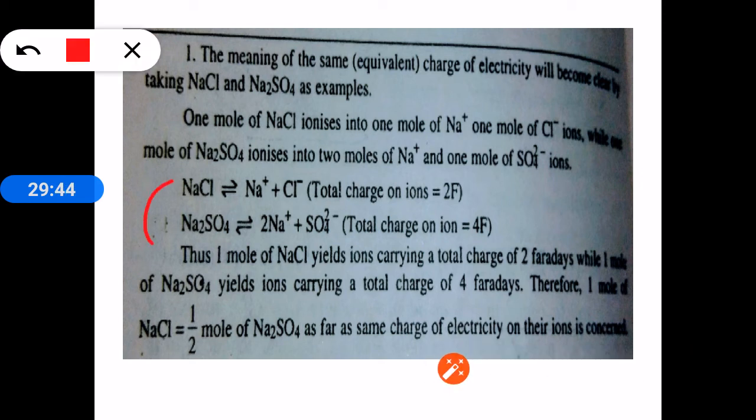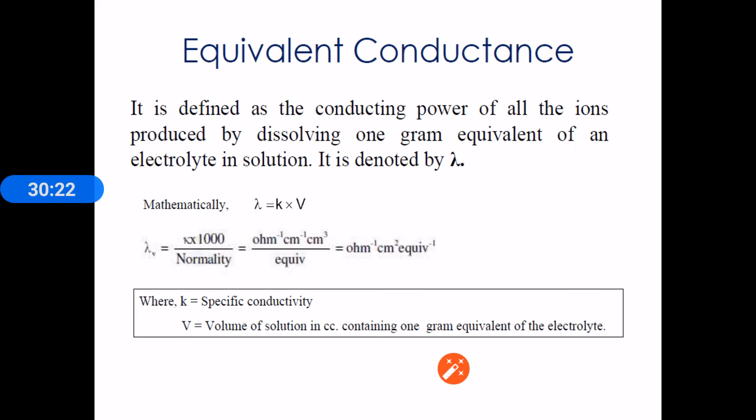In the same way, in order to compare the conductance value, or the tendency of the electrolytes to allow the current to pass through them, we have to compare them by taking the weight of the electrolytes which will give the same number of ions in the solution. If we take one molecular weight, it will give a different number of ions. Sodium chloride molecular weight is giving 2 Faraday, whereas sodium sulfate molecular weight is giving 4 Faraday. In the same way, aluminum chloride is giving 6 Faraday, but if we take equivalent weight, all of them will give 2 Faraday only. So if we dissolve 1 gram equivalent weight of a substance, we can compare the conductance of different solutions.